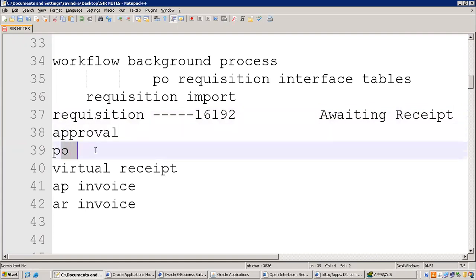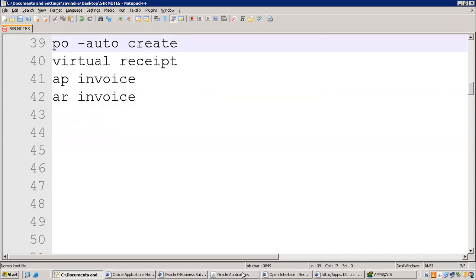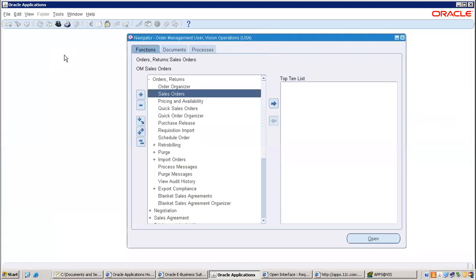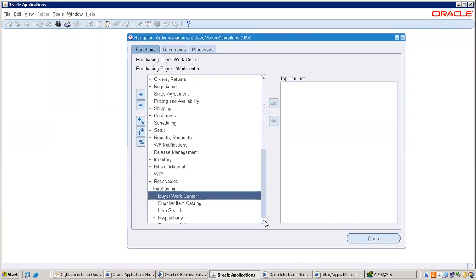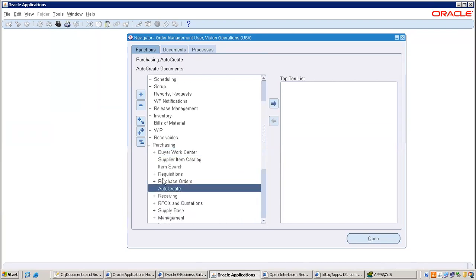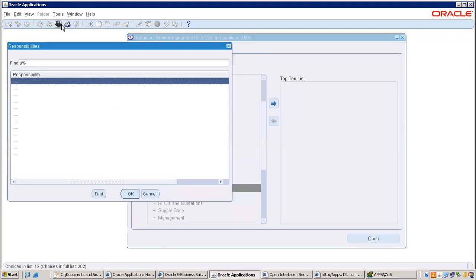Now next is PO. How to create a PO? A feature is there. In P2P you have seen, right? Same only, nothing new. Auto create. So everything I'm doing here only, guys. I'm not switching to PO, you are getting confused, that is the reason. You need to go to purchasing. There is an option. All the menus will appear here. How it appeared, I'll tell you: there is a menu. In the menu, they have added everything here. Menu means application developer.